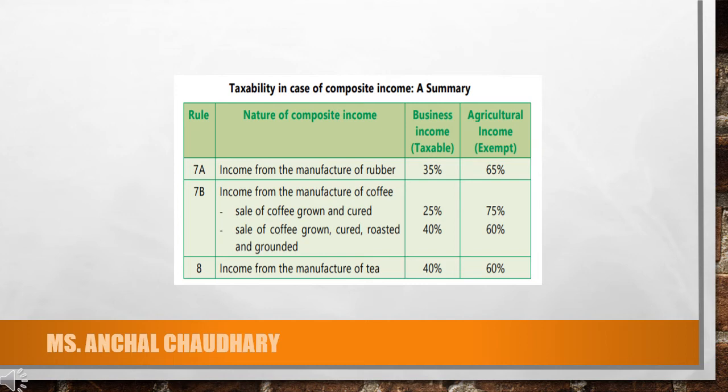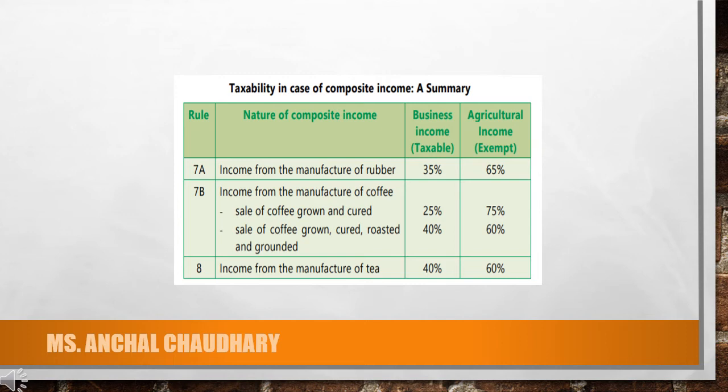Whenever it is mentioned in the question, you will calculate 35% of that income, and that will be computed as your business income. So that will be taxable under the head of profits or gains from business and profession. And 65% will be considered as your agricultural income, and that will be exempt from tax.